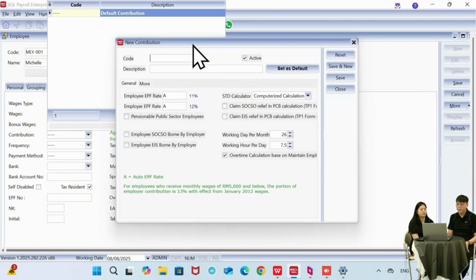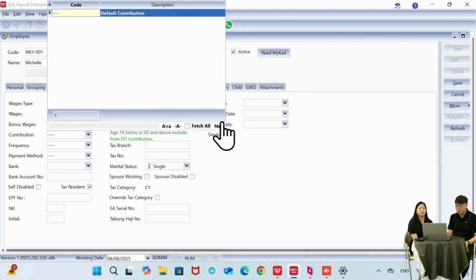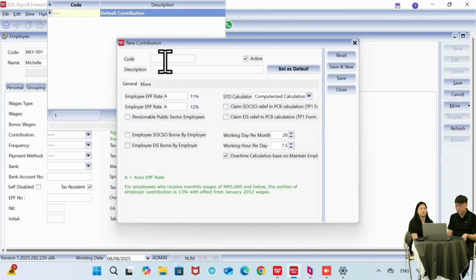Okay, but let's say we have another type of contribution. We can just create it here. We can just create the new, and then we create it here. You can see actually the employee EPF rate and also employer rate got an A inside the column. Okay, what is this A? This A actually you can refer here is the auto EPF rate.